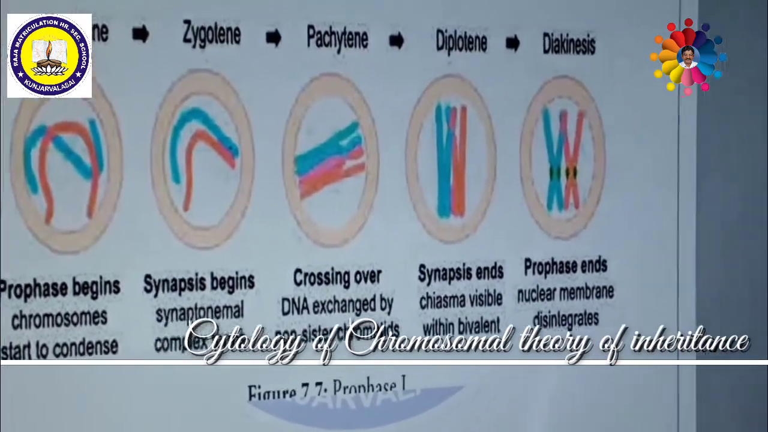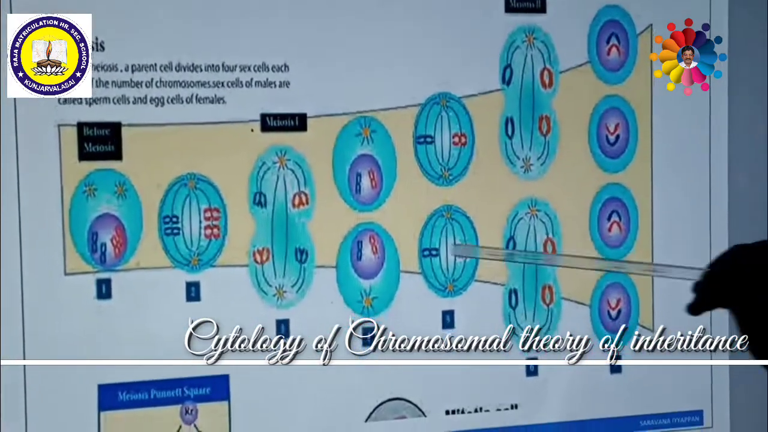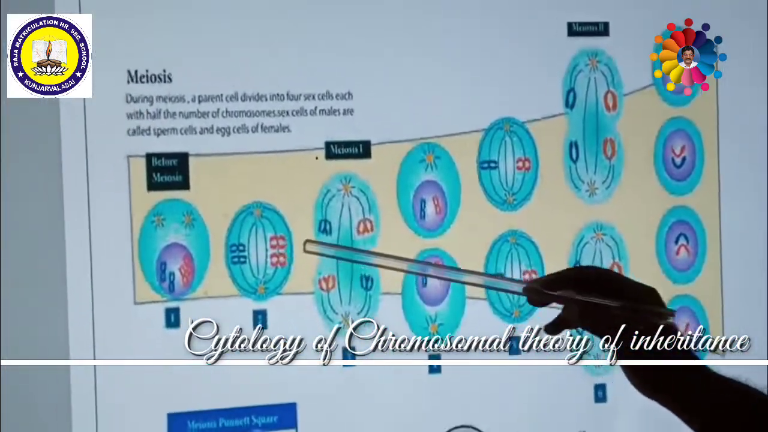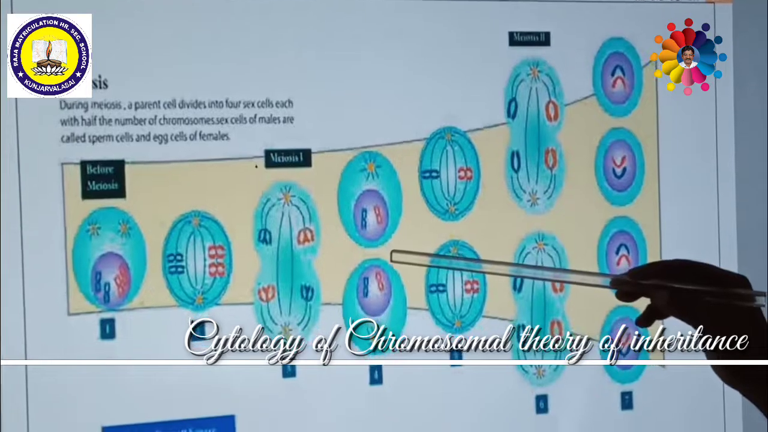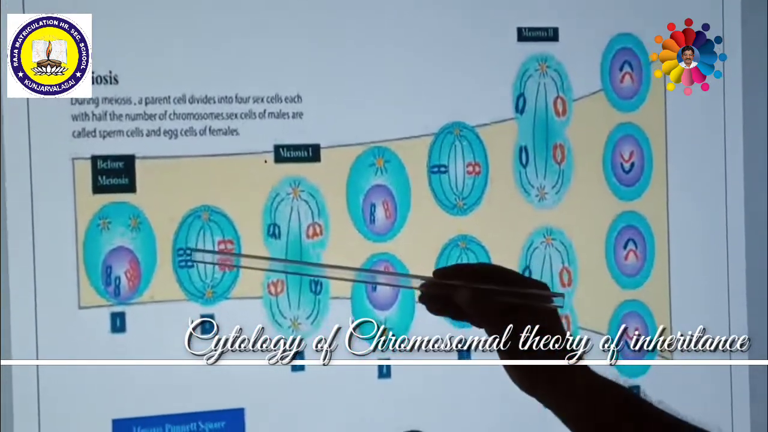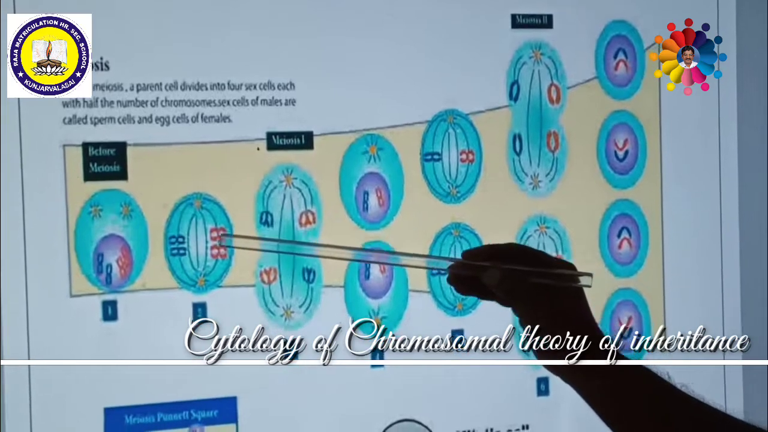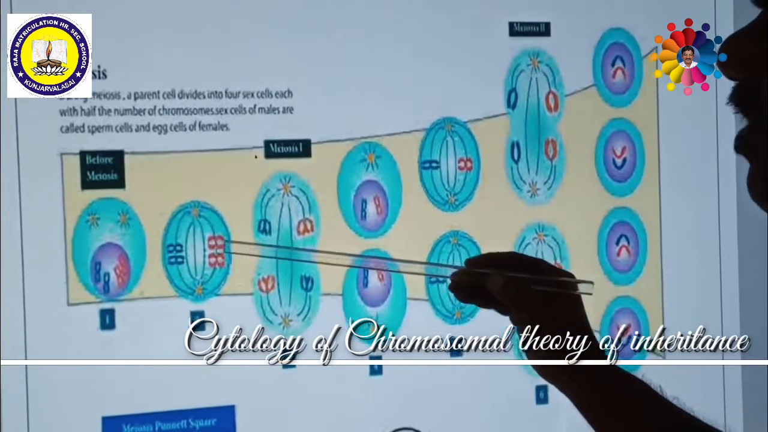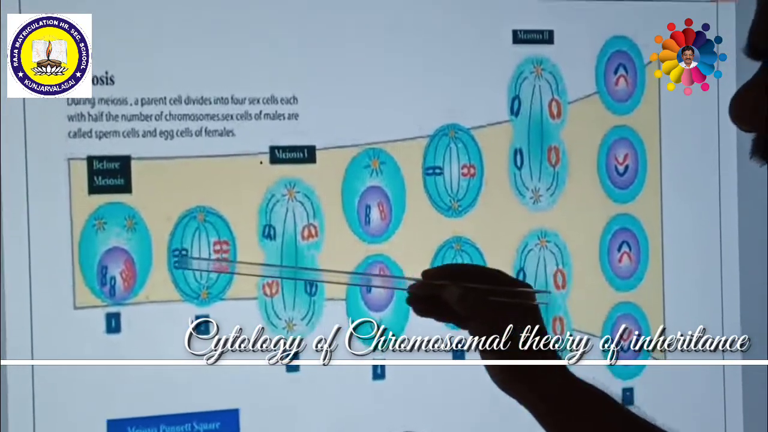After this prophase 1, comes metaphase 1, anaphase 1, telophase 1. What is metaphase 1? These paired chromosomes are at the center. That means the homologous chromosomes form an equatorial plate in the middle.